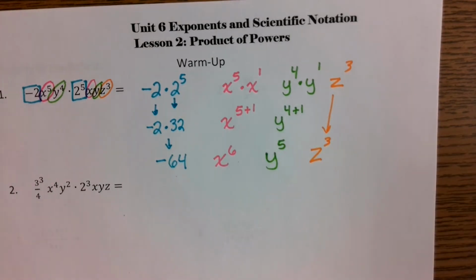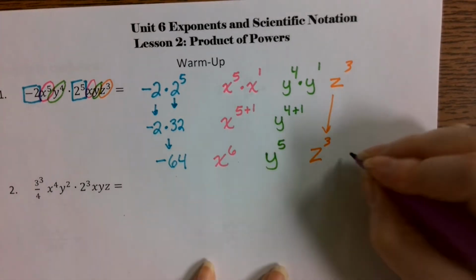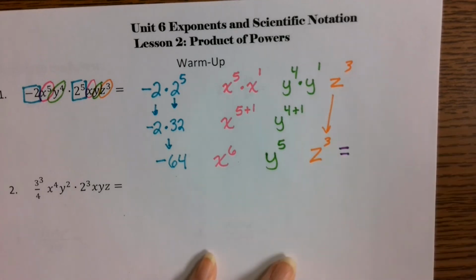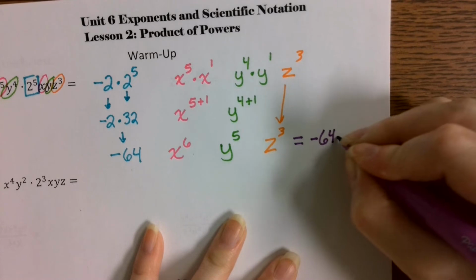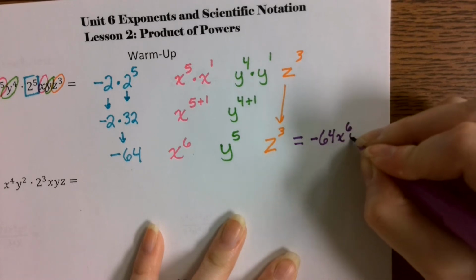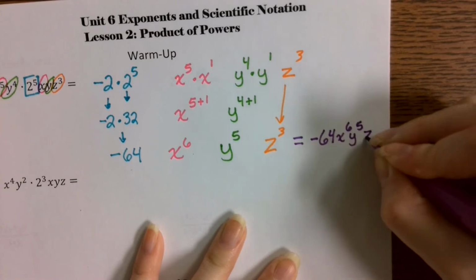So then there's our entire answer. I'll piece it all together as just one single color so that you can see that they all belong together. It's -64, x to the 6th, y to the 5th, z to the 3rd.